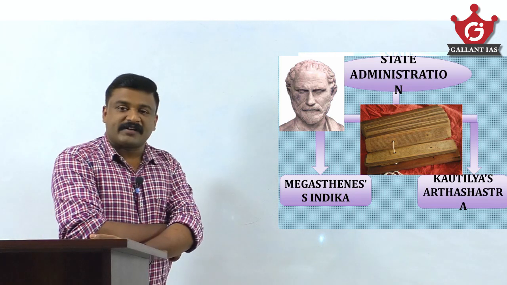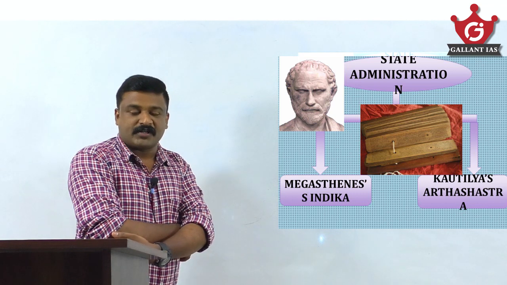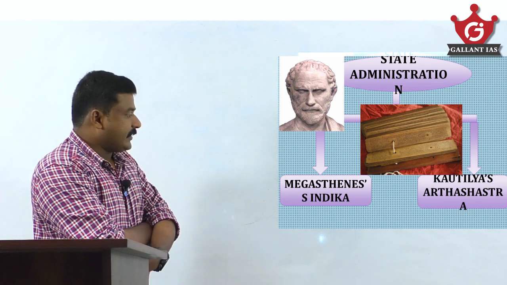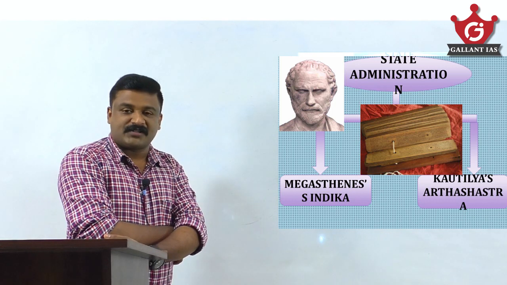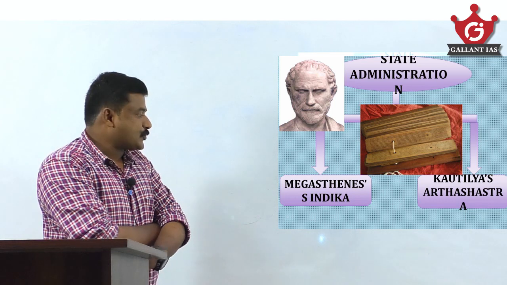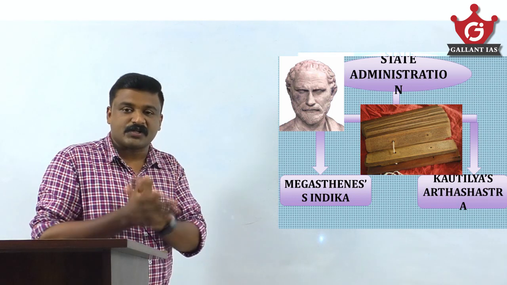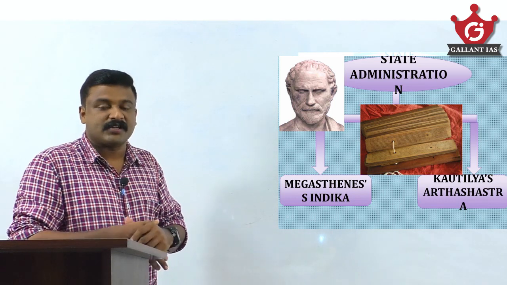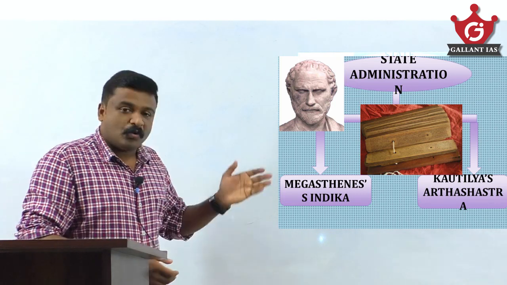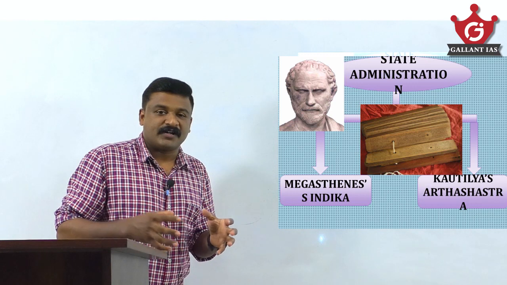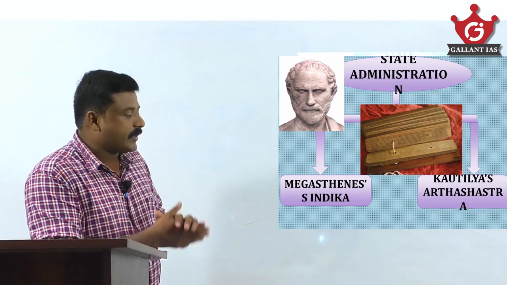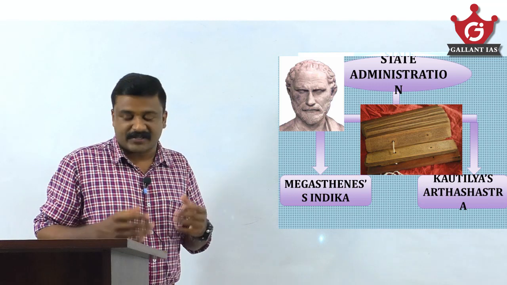Megasthenes was a Greek ambassador to the court of Chandragupta Maurya, the founder of the Mauryan empire, and his observations about Indian society, religion, culture, administration, that is known as Megasthenes Indica. His famous work is Megasthenes Indica. Many false observations are also there. Kaudilya's Arthashastra, a great treatise on public administration, is composed by Kaudilya or Chanakya.